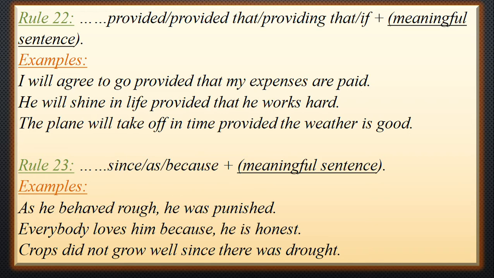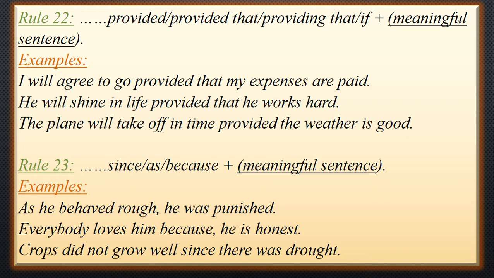Then since, as, because, all these give the same meaning. And then you have to use a meaningful sentence. For example, as he behaved rough, he was punished. Why was he punished? The reason: because he behaved rough. He didn't behave well. That is why he was given punishment. Since, reason, cause. Everybody loves him because he is honest. Why does everybody love him? Because he is honest. So this is the reason, this is the cause. Crops did not grow well since there was drought.